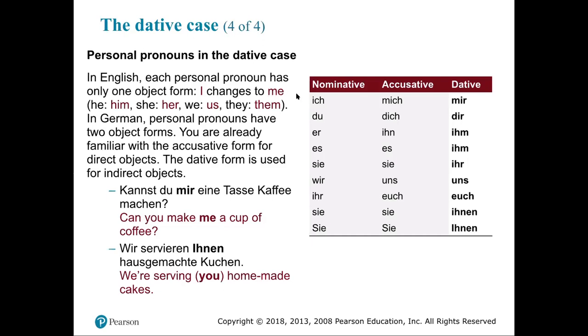Er, ihn, and there the same change that happened with der, den, dem. Wer, wen, wem. We go to er, ihn, ihm with the M. And the S form is identical to the er form, so ihm, for both the child and the man. Sie, she becomes ihr. Wir stays uns, just like in the accusative. Euch, same as the accusative. And sie, both they and sie formal you becomes ihnen. Again, capital I is retained when you're talking to someone in the formal.